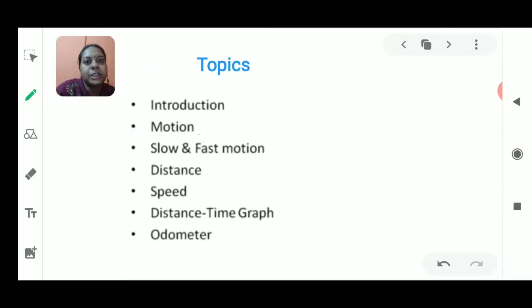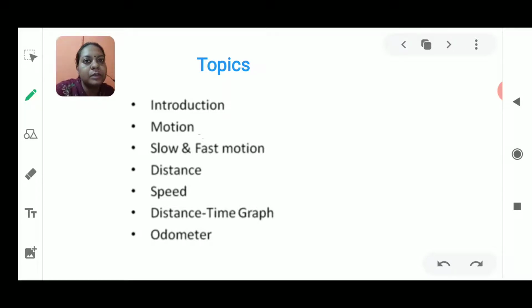So the topics which are to be covered in this chapter are: first I'll introduce you to what is the meaning of the words motion and time. Then we will study the different types of motion. After that, a topic which will be discussed is distance. Then we are going to see the topic of speed, then the distance-time graph and the odometer. So these are the topics to be covered in this chapter.